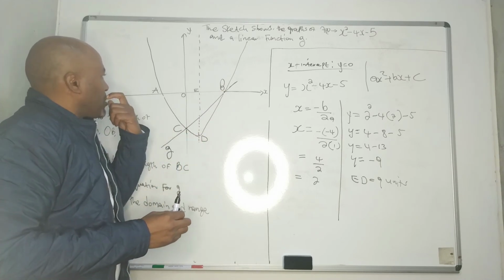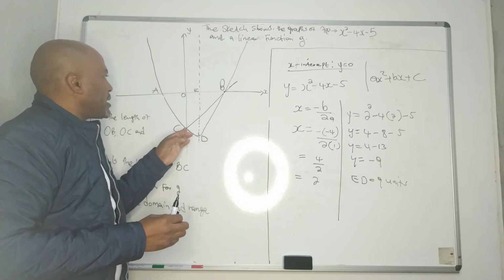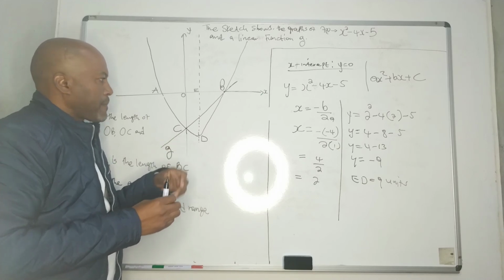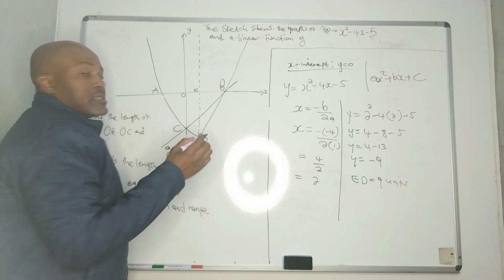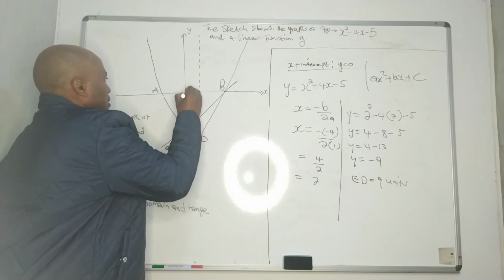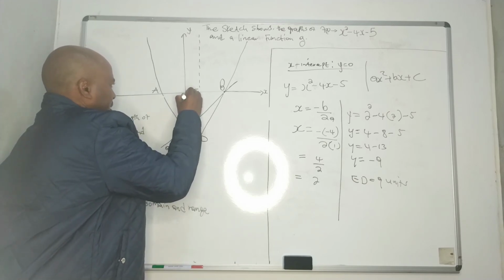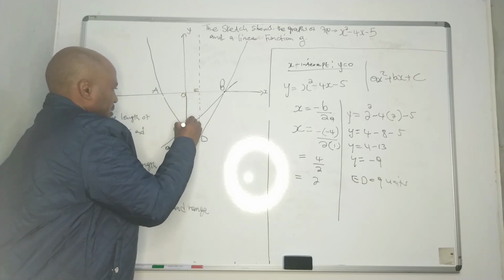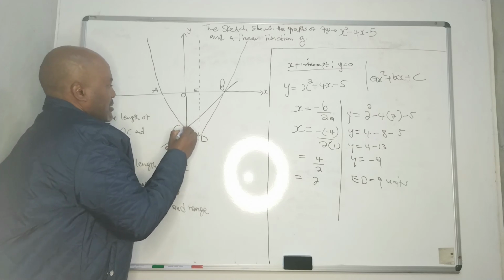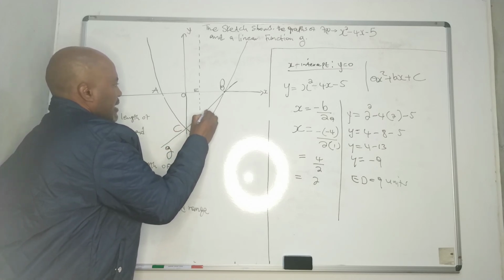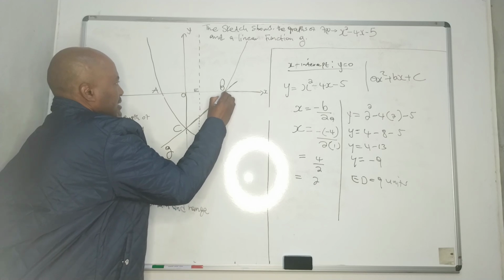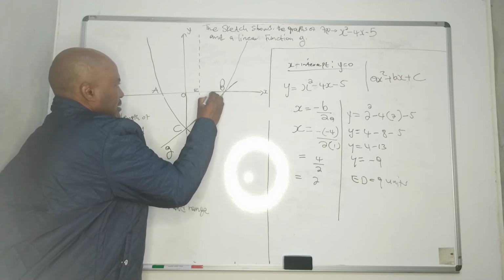So how are we going to find the length of BC? Right. Let's do it in this way. Can you see this? It is a right angle triangle.